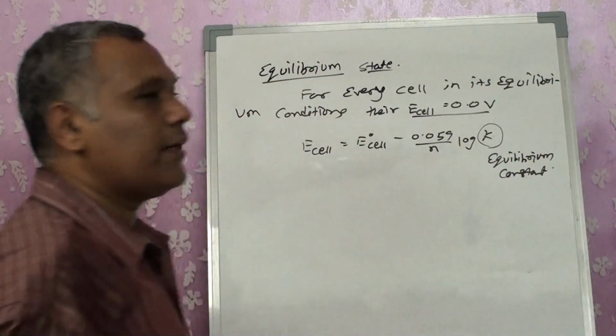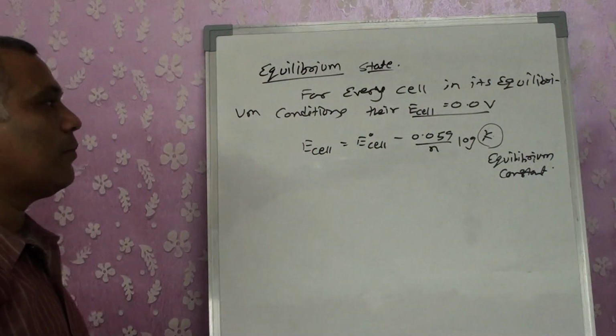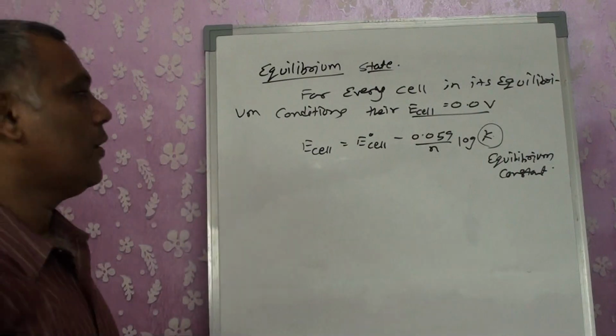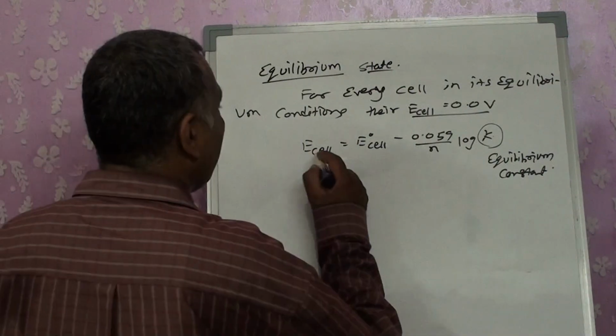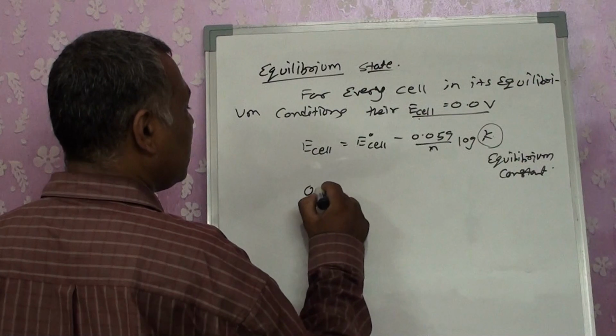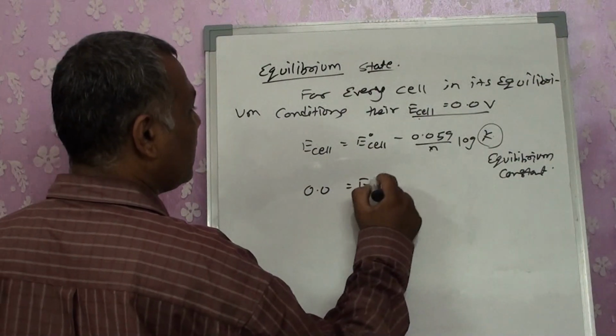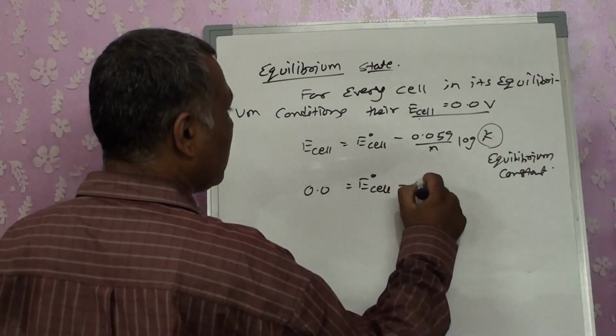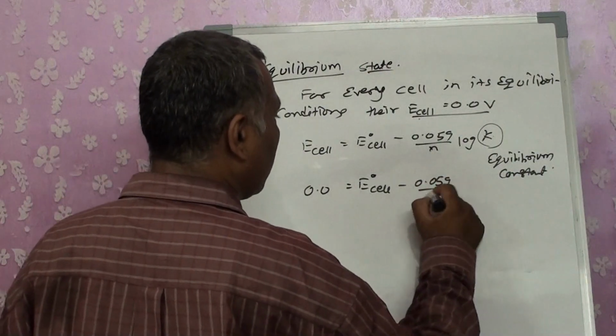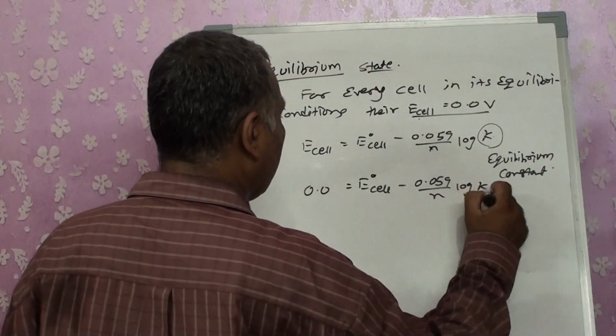So we will get E cell is equal to E naught minus 0.059 by n log K. Again, E cell is 0, so we will get E naught cell minus 0.059 by n log K.